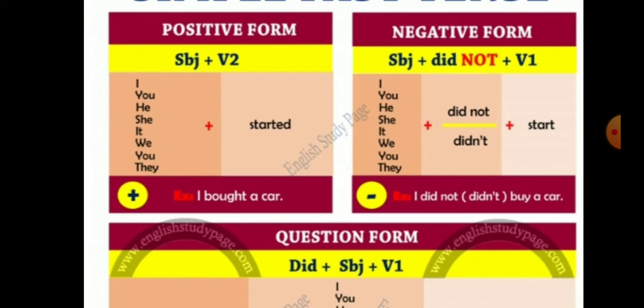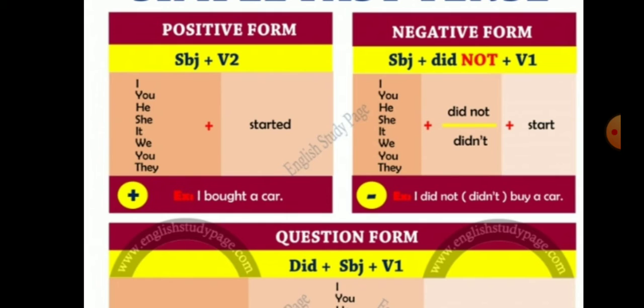Understood? For example, I bought a car. Here I is the subject, bought is second form of buy, and a car is an object.